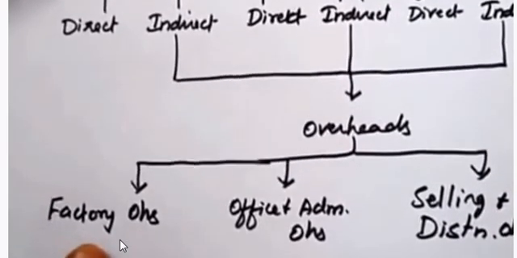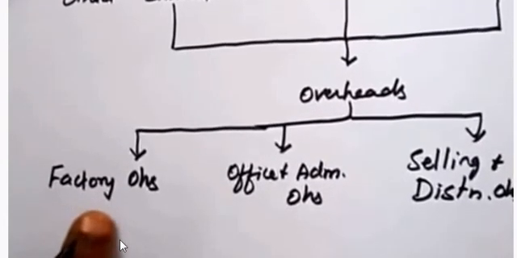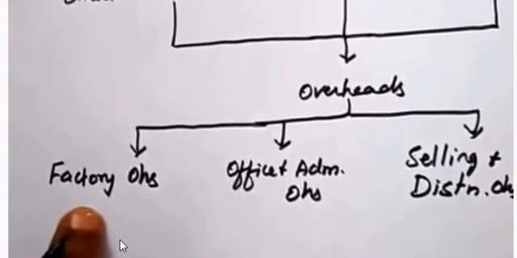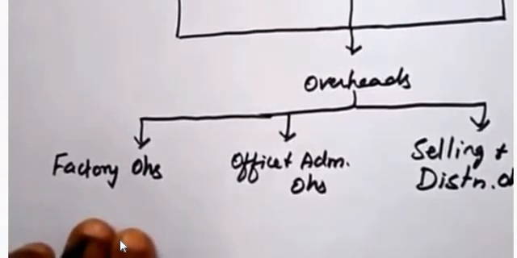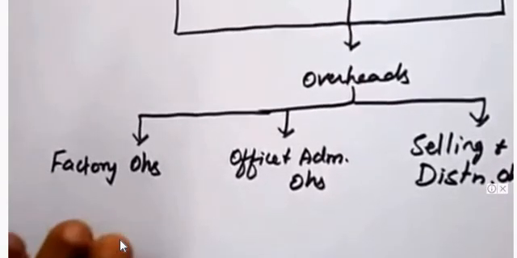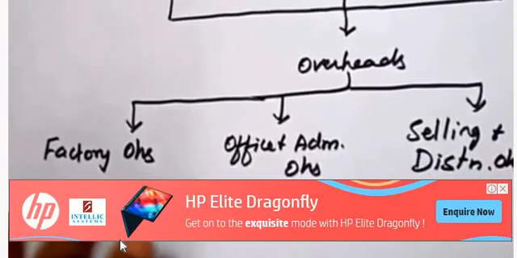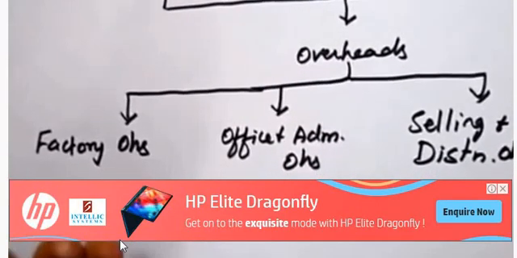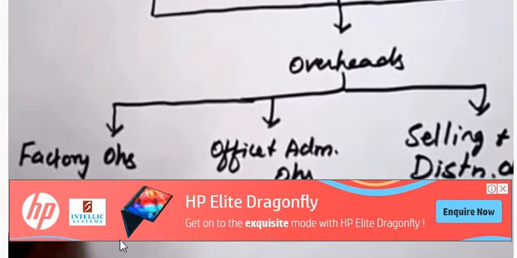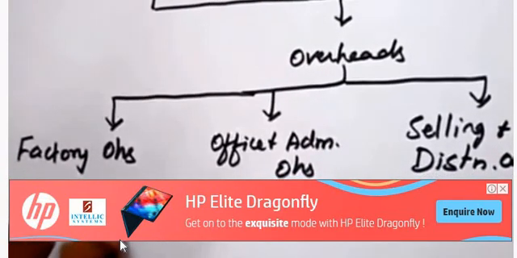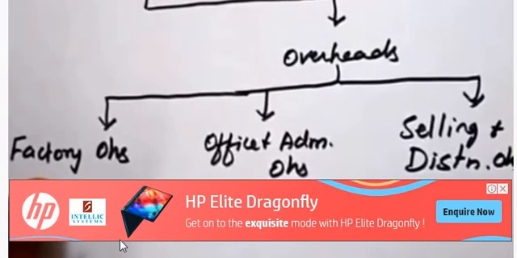Factory overheads means indirect factory expenses. Indirect factory expense means any indirect expense which is related to the factory. For example, factory rent, depreciation for machinery. So machinery is required for the production process, but depreciation is not a direct expense, it is an indirect expense, so it comes under factory overheads.